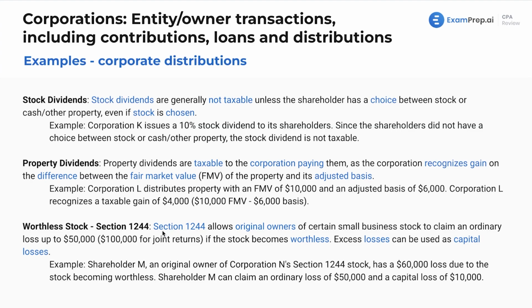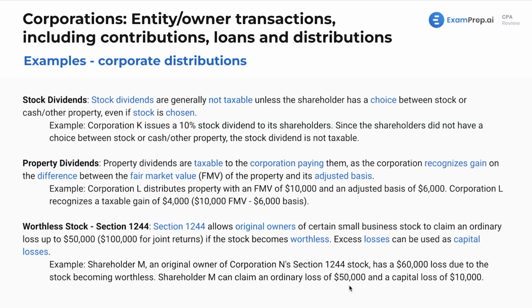And this section 1244 worthless stock allows certain original owners of certain small business stock to claim an ordinary loss up to $50,000, or $100,000 if you're married filing jointly, if the stock becomes worthless. Excess losses can be used as capital losses. So, for example, shareholder M, an original owner of Corporation N's section 1244 stock, has a $60,000 loss due to the stock becoming worthless. The company goes under. Shareholder M can claim an ordinary loss of $50,000 and a capital loss of $10,000.